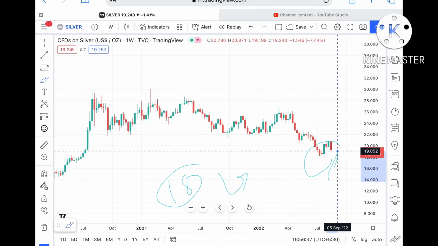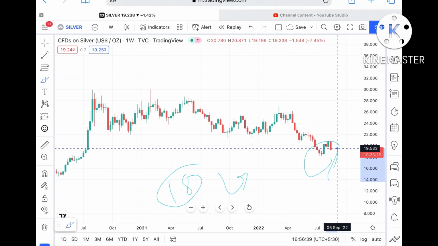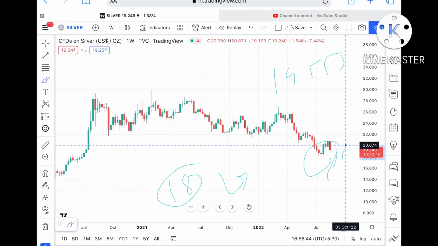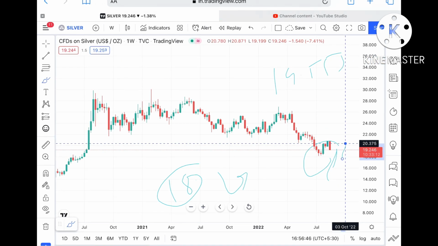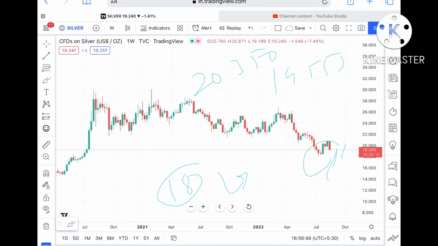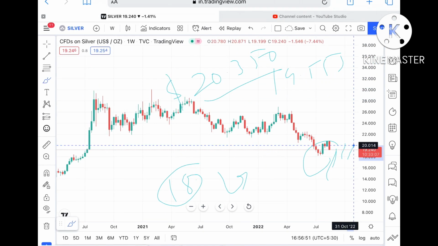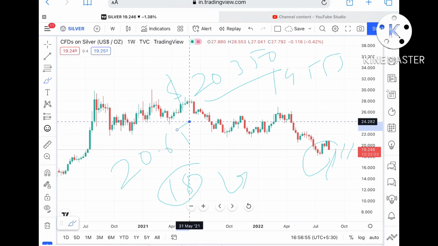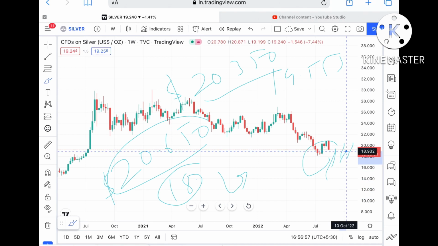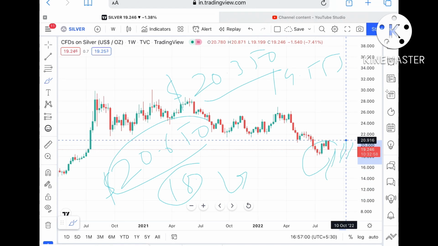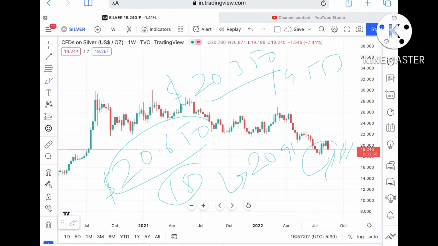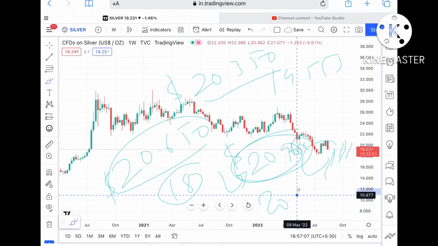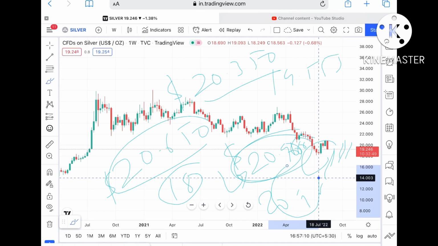Suppose this particular level sustains, we can see it go further upside towards a level of $19.553, and if that level goes upside, then it can touch a level of around $20.350. If the price goes above that level, then there is a high probability it can touch $20.650. If the price goes above that level, it can go further high towards 20.960, and this 20.960 is a weak resistance, so the probability is very high.